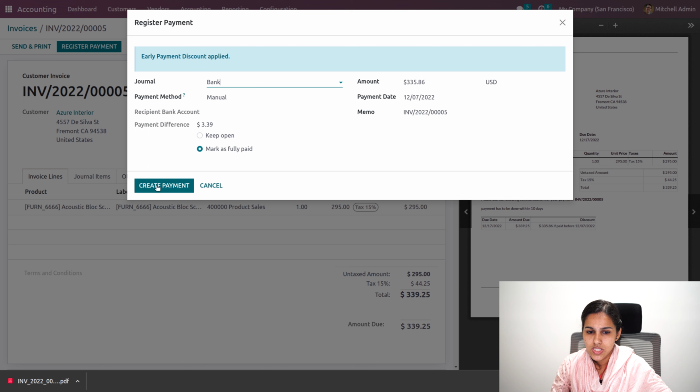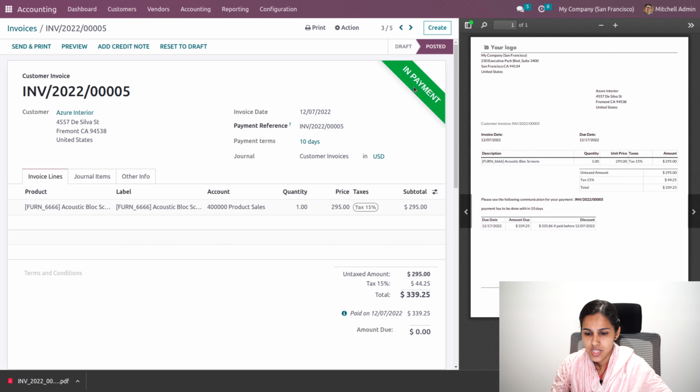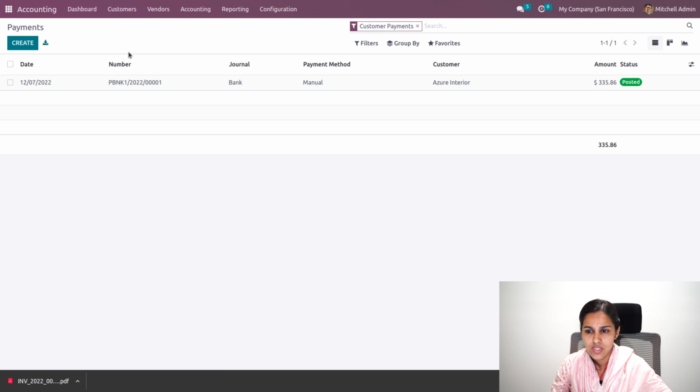So let's create the payment. So you can see it goes to in payment state and the due amount is 0 right now. Okay, so right now the payment is paid. Under the payments, you can see the payment that has been received from our customer.